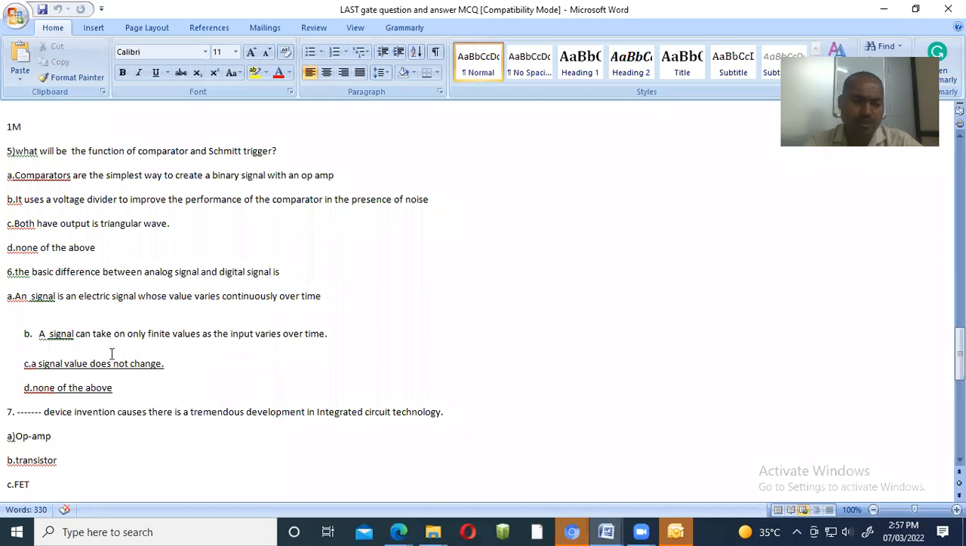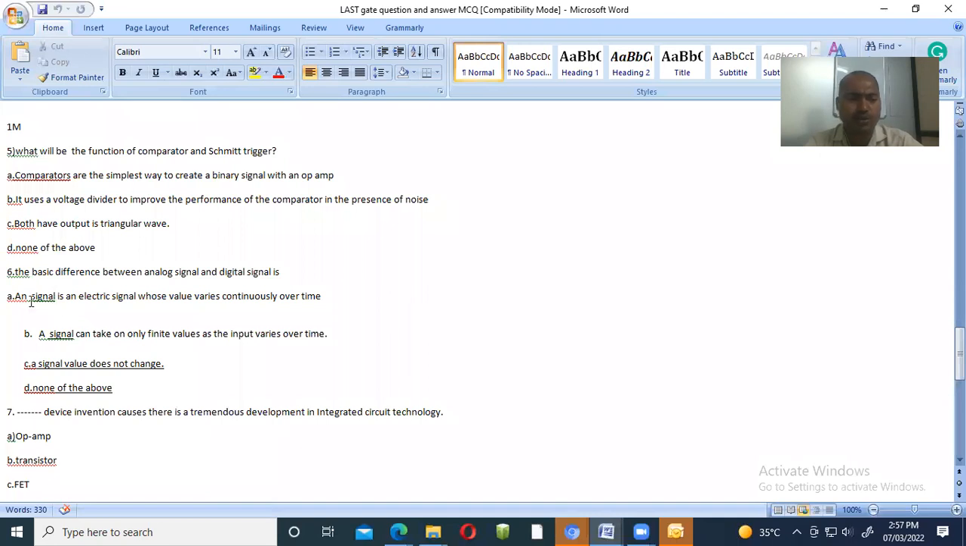Now see, a signal value does not change. This is not possible. In case of analog, it will be varying. Also, digitally, it should be varying between only two values, that is 1 and 0. So C is not the answer. None of the above is also not the answer. Now your answer must contain the A and B parts.